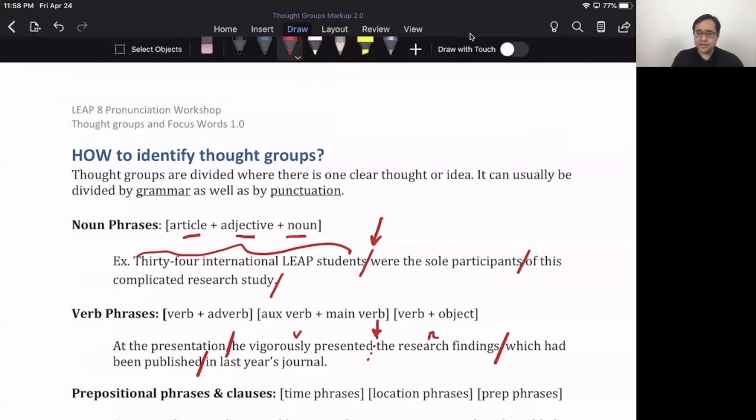Let's practice again. I'll say it and then you say it after me and just take a deep breath afterwards. Okay. So here we go. At the presentation, he vigorously presented the research findings which have been published in last year's journal. Okay, very good.